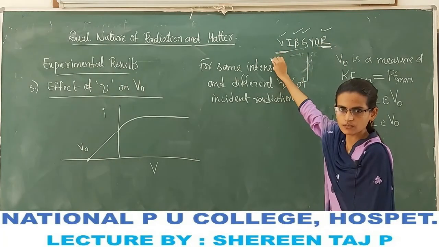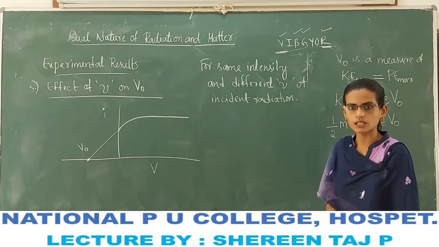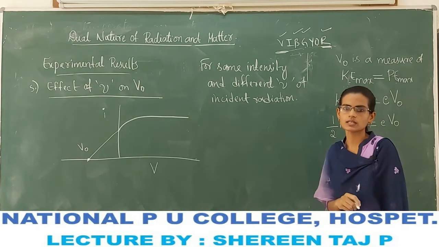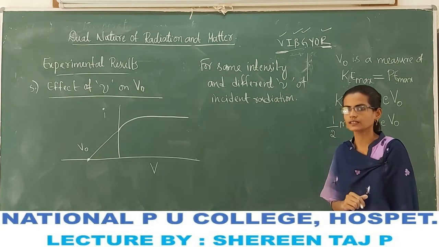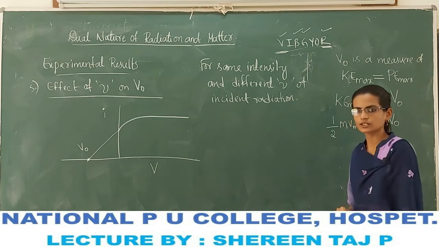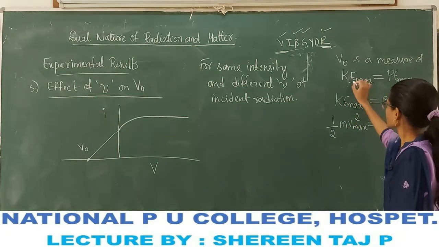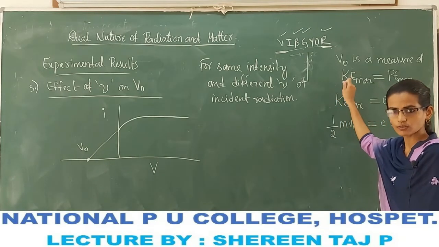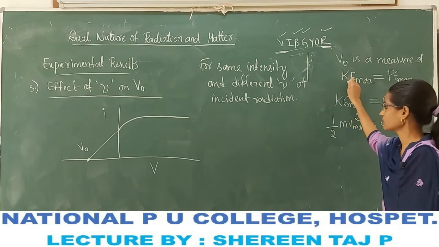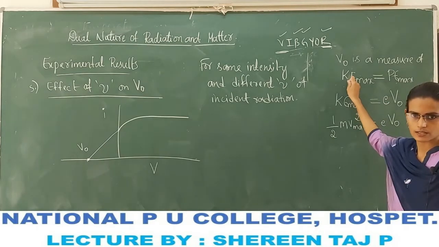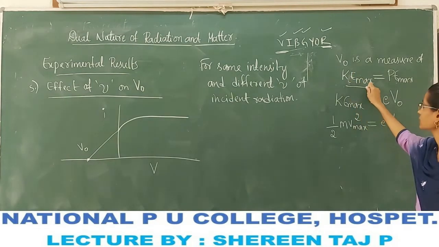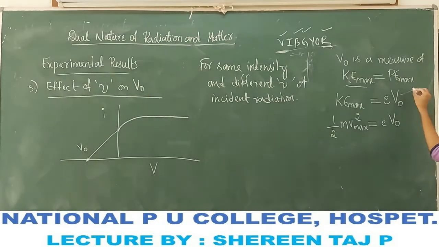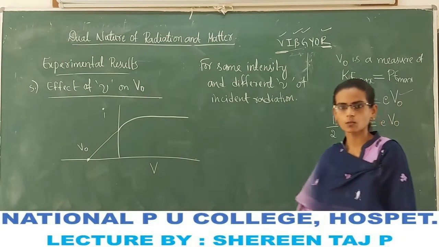If we increase the frequency, the energy of the radiation also increases. When the energy of the radiation increases, the maximum kinetic energy of the photoelectrons also increases. When the energy of the photoelectrons increases, the stopping potential also increases.